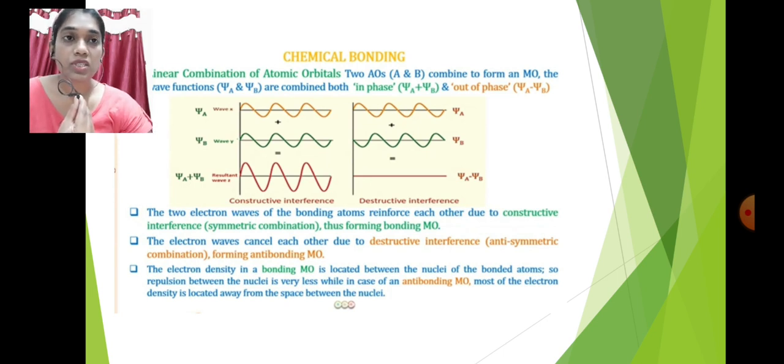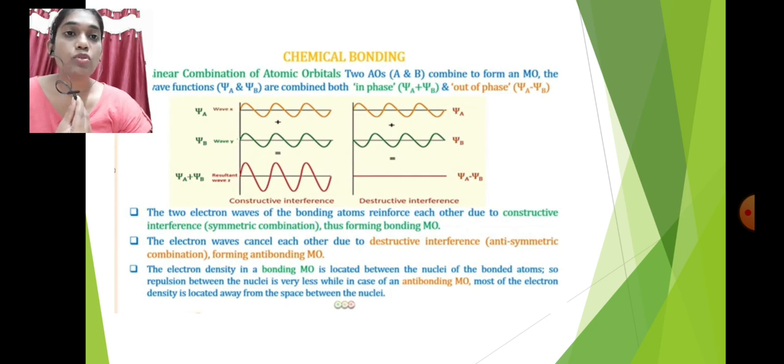So when we subtract psi B from psi A, we get destructive interference, or out of phase interference, which is also called the antisymmetric combination. When psi A is added with psi B, we get the symmetric combination, that is constructive interference.